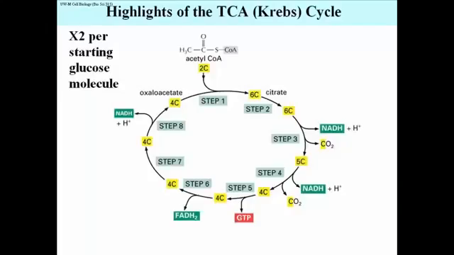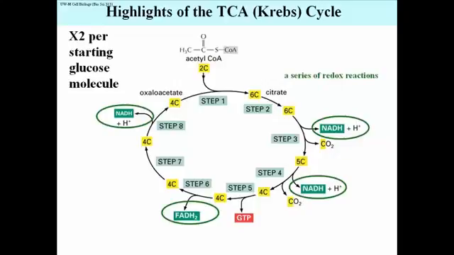Let's take a look at the highlights of the Krebs cycle. Remember, this whole cycle, everything you see here, happens twice per starting glucose molecule. It is a series of reactions of which 4 are redox reactions. And take a look. During that cycle, 2 more carbon dioxides come off. For 2 turns of the cycle, that's 4 of them. That represents the rest of the carbon dioxides that come off of respiration.